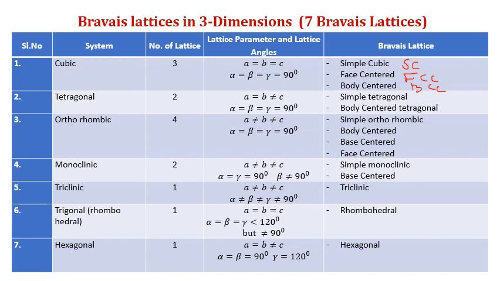You may consider alpha equal to 80, beta equal to 80, gamma also equal to 80, less than 120. Okay, then it is trigonal. a, b, c are the same, then it is trigonal or rhombohedral.